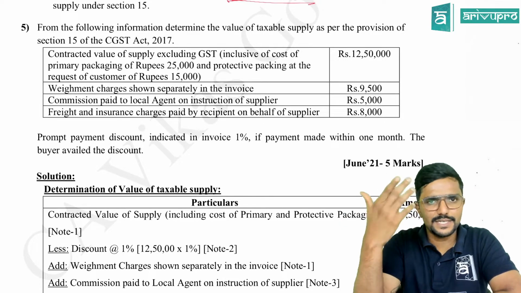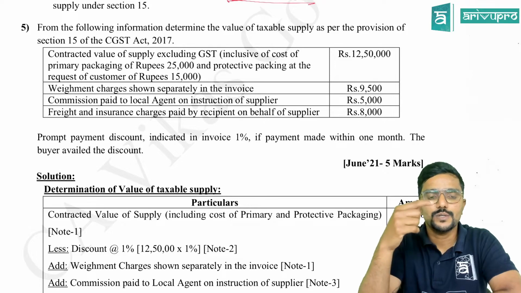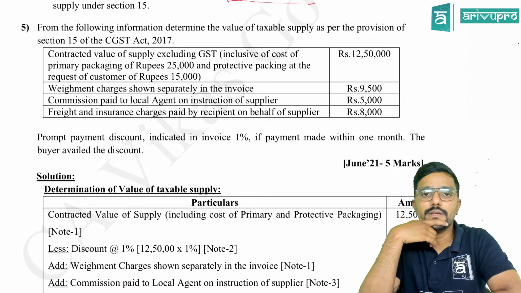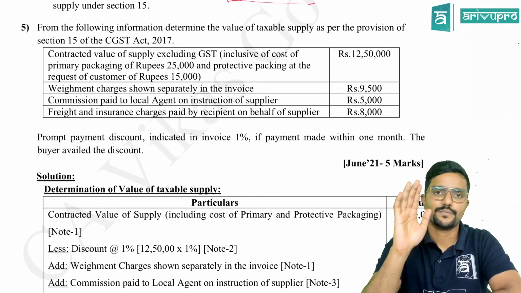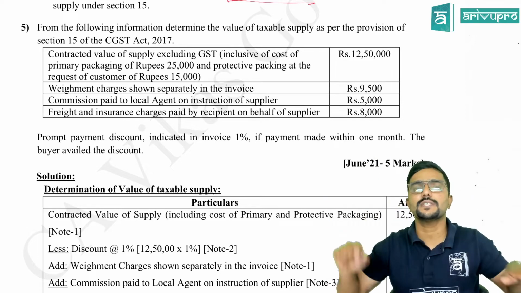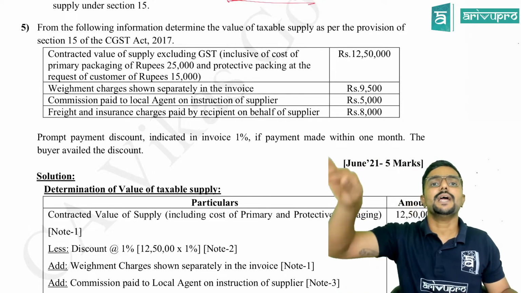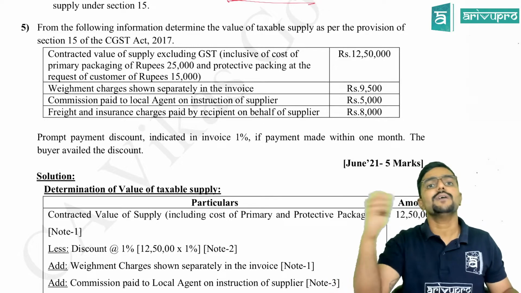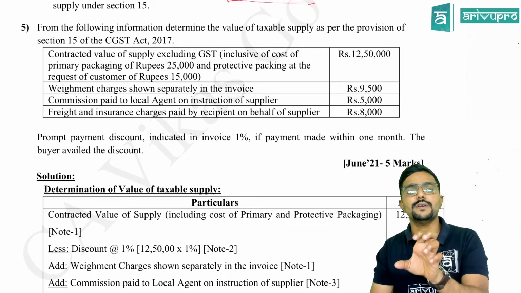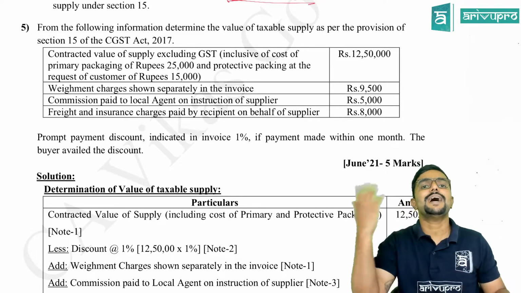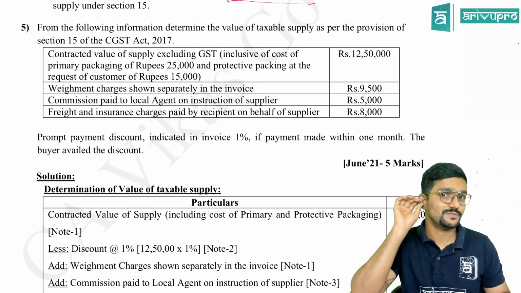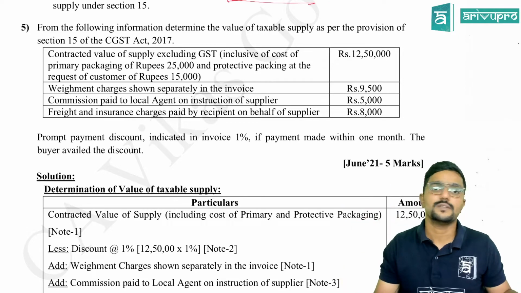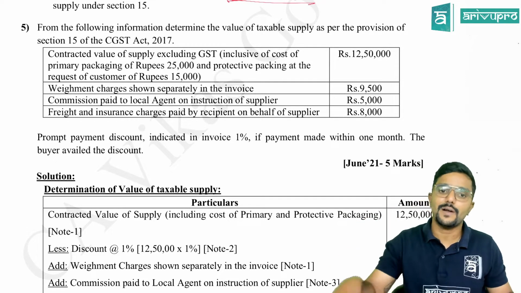Next, protective packing, again incidental expenses, which is 15,000 rupees. So totally 25 plus 15, 40,000. It's already included in 12 lakh 50. So should we add it again? No. These two items actually have to be added as per section 15(2), but they are already added. So will you add it again? If it was not added, then I would have added it. For example, if 12 lakh 50 was excluding these two items, I would have added them separately. See how they have given this question. Please be careful, guys, because students by mistake may add 25 plus 15 again. You should not do it, because 12 lakh 50 already includes this 40,000.